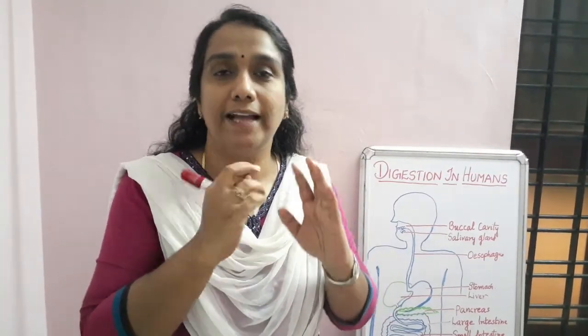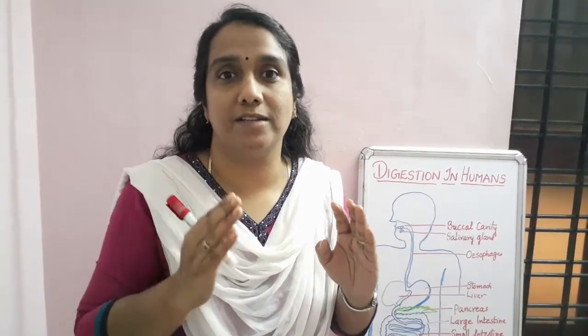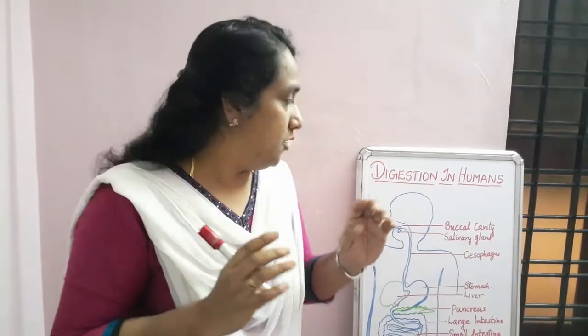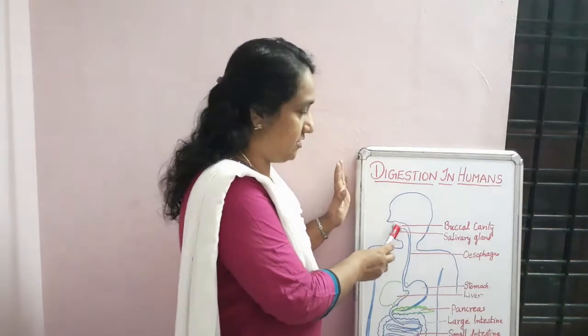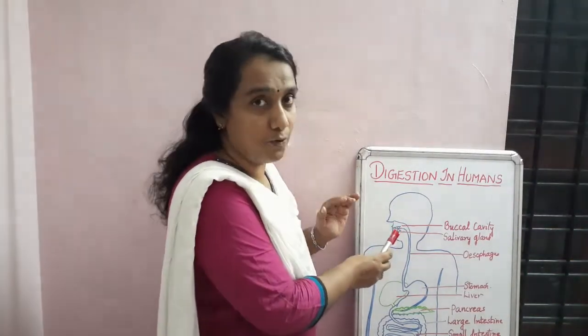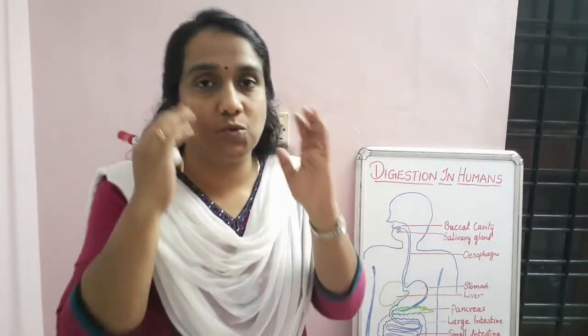That space inside the mouth is known as the buccal cavity. So this first part of digestion is the buccal cavity. The saliva is produced by the salivary gland which is situated on both sides of our neck.